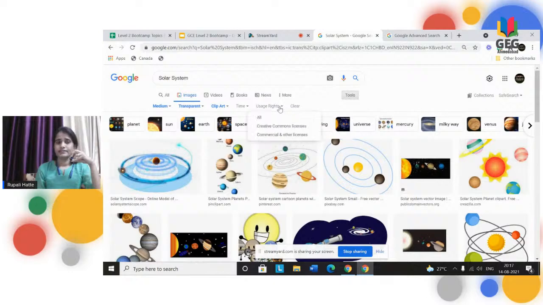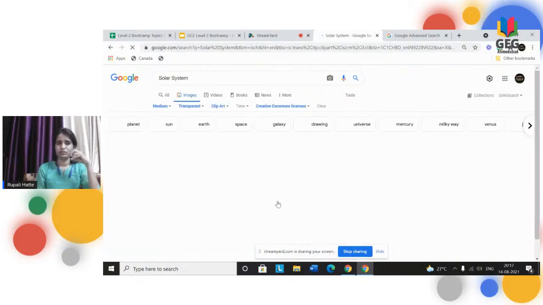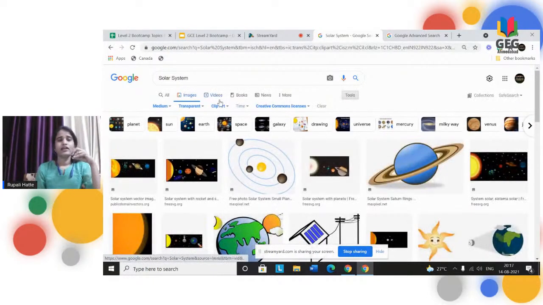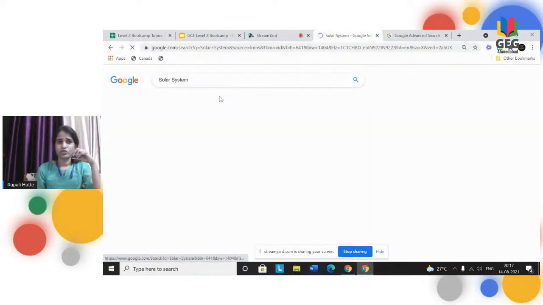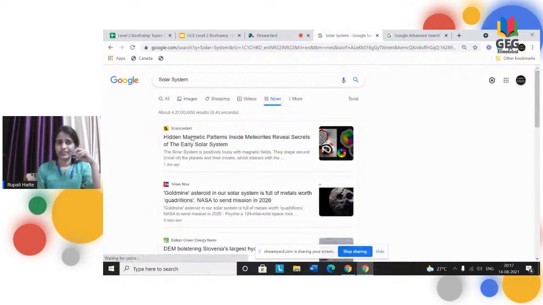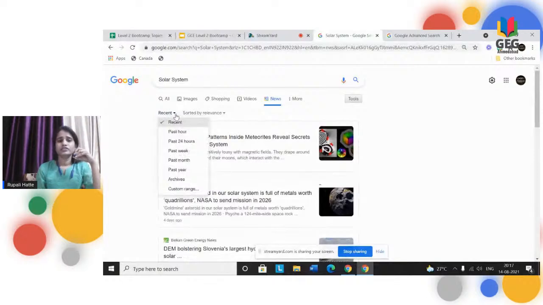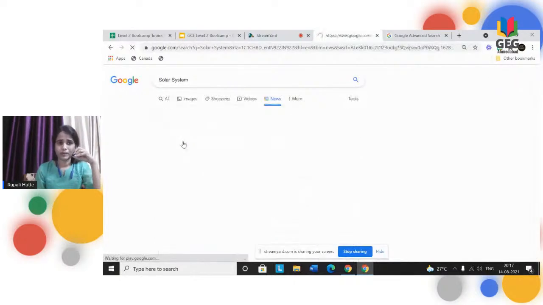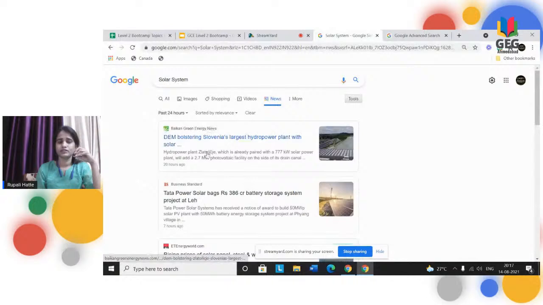Yes, usage rights, the most important. Many a time they will ask you for usage rights by creating Creative Commons licenses. So here we have to click for Creative Commons licenses to get the images. This is all for images. As you have given level 1, for videos, you can search for various videos of solar system. You can go for news which are trending. You can also click on tools and refine. Suppose you want to see the news for the past 24 hours, you can click on past 24 hours and you would get those results which are latest and up to date.